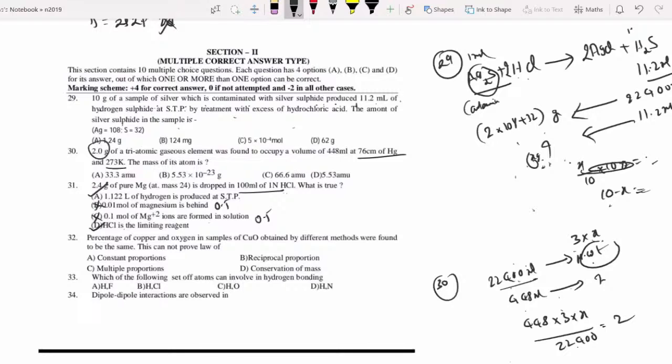I saw. Sir, explain matching. Where is the matching? I'll go for that. Don't worry, don't worry. Yes, I'm going to explain. Don't worry.